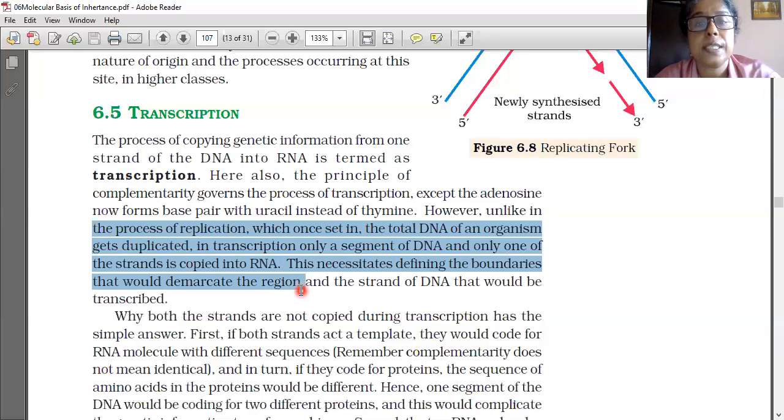So this necessitates defining the boundaries that would demarcate the region and the strand of DNA that would be transcribed. Why are both the strands not copied during transcription? It has a simple answer. First, if both the strands act as a template, they would code for RNA molecules with different sequences.